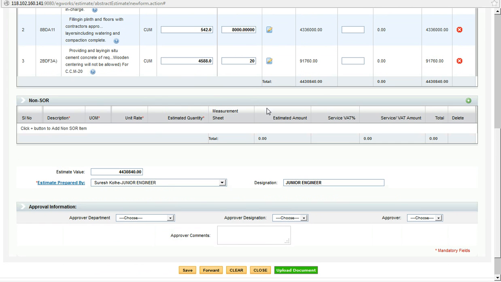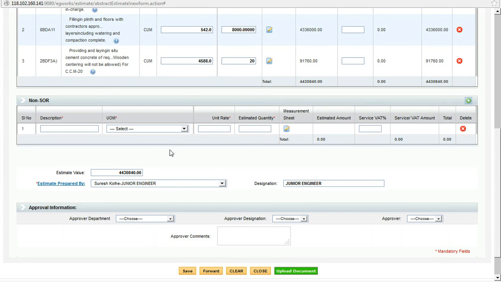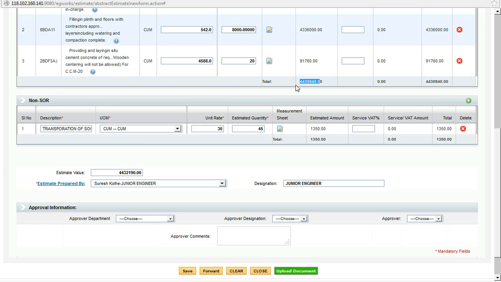The rates from the district public works department are loaded as a master in the works management system, ensuring rates are in line with the current rate in the market. This also ensures that there are no manual errors in the rate while creating an estimate. Non-SOR activities are the activities which are required for the project, but do not have a predefined rate in the district schedule. It might even be transportation of soil. Unit of measurement is cubic meters, unit rate is 30, estimated quantity is 45 cubic meters. So total estimate value is the summation of non-SOR and SOR activity.